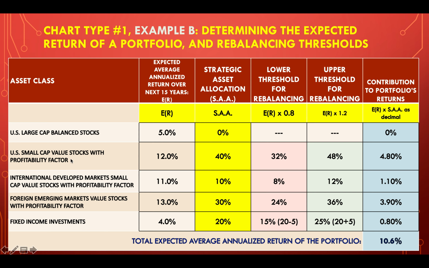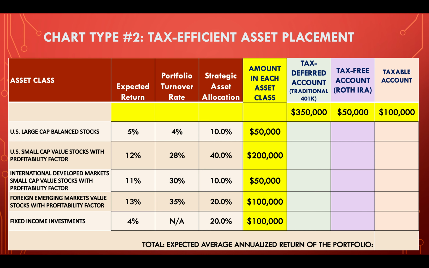Now, this one uses small cap value and emerging markets value stocks. This looks like the Larry portfolio. Yeah, it's basically it. Basically, we said we're going to use these factors and supercharge our returns. At the same time, maybe I don't need to be fixing as much equities as I could. Maybe I could be a little bit more conservative here. Someone who's extremely aggressive as an investor might be 100% equities, as an example. All right. So let's go on to the other type of chart that you'll see on the exam.